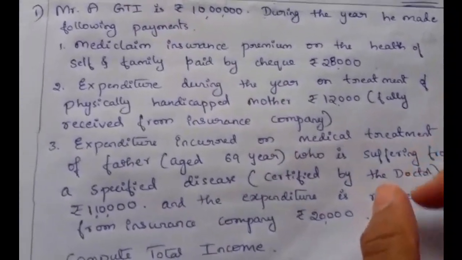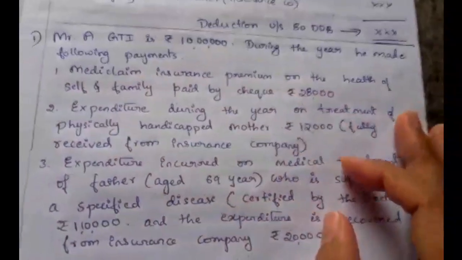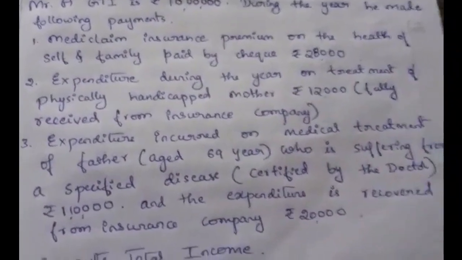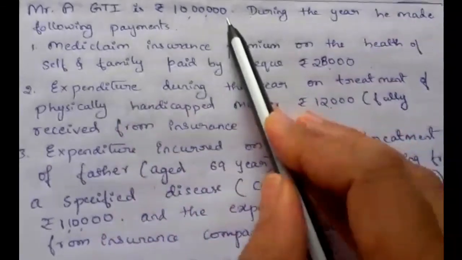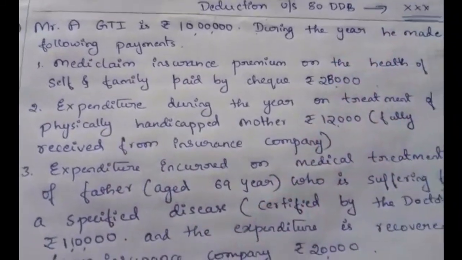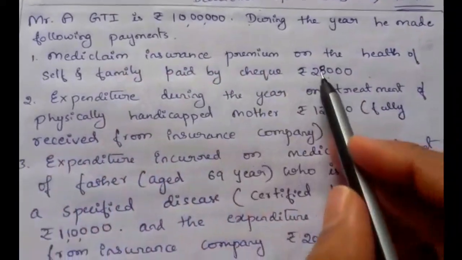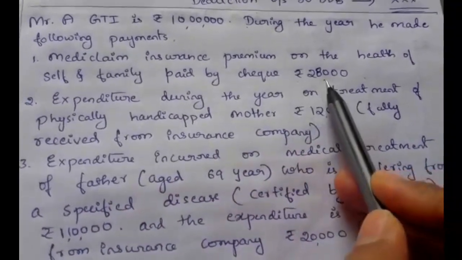Next we will see one illustration relating to the deductions under section 80D, 80DD and 80DDB. So see the question. Mr. A, GTI is rupees 10 lakh. During the year he made the following payments. First one, Mediclaim insurance premium on the health of self and family paid by cheque, rupees 28,000.